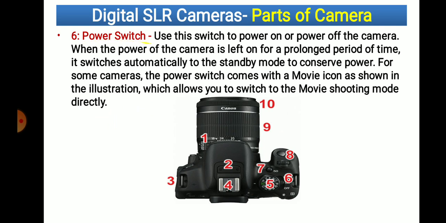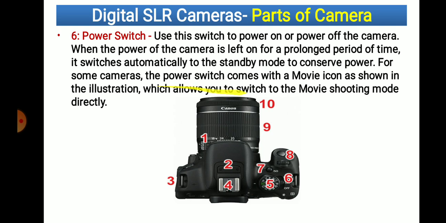Then power switch. Here is the power switch, on and off for the camera. Use this switch to power on or power off the camera. When the camera is left on for a prolonged period of time, it switches off automatically. If it has stayed on for too long, it turns off by itself.